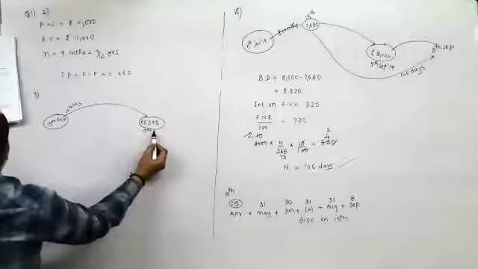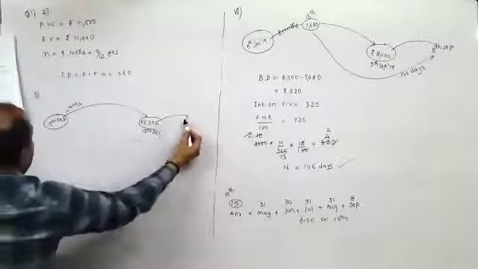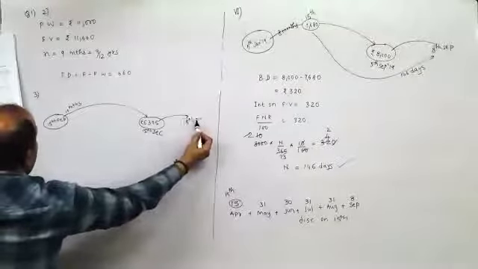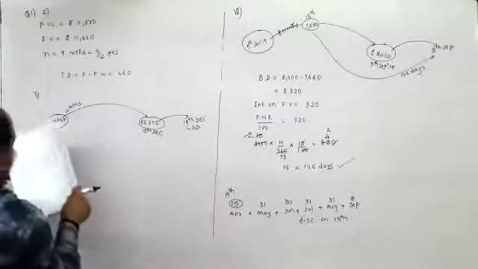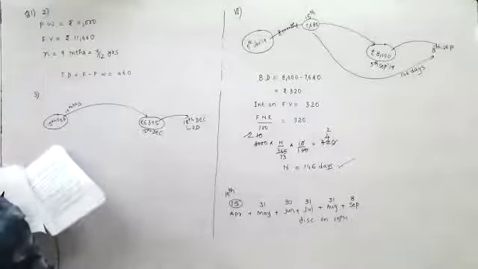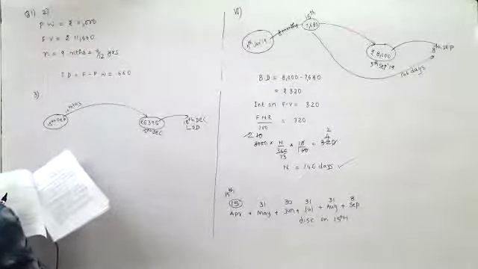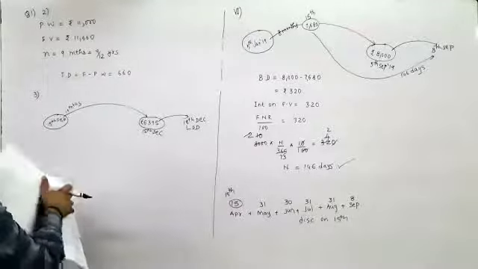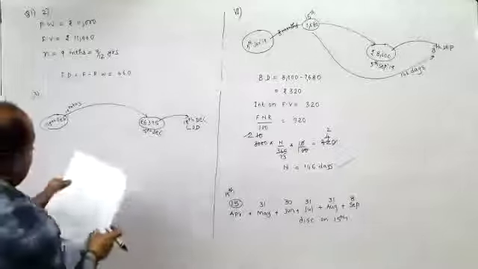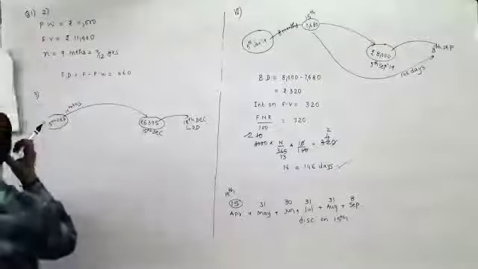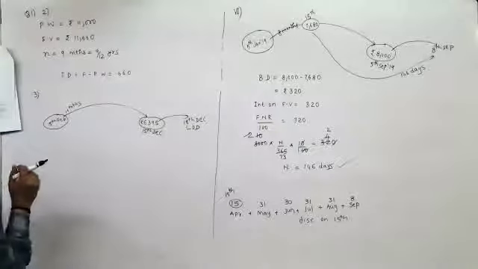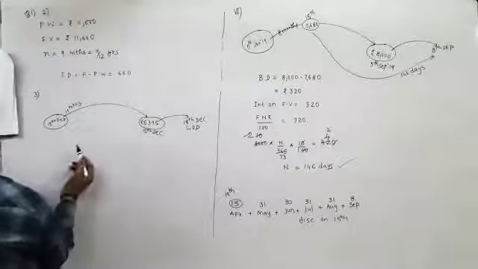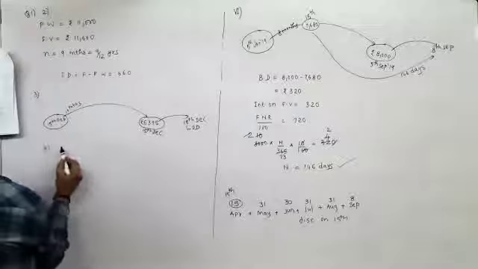So 15 December, and it is legally due on 18th December. They have asked you when it is legally due: 18th December. The date on which the period of the bill expires is called the nominal due date, and 3 days grace period is given on that.